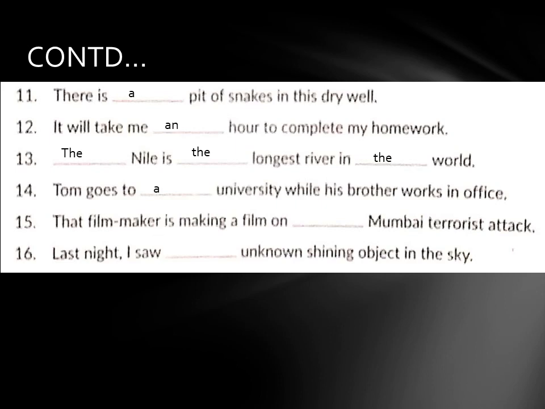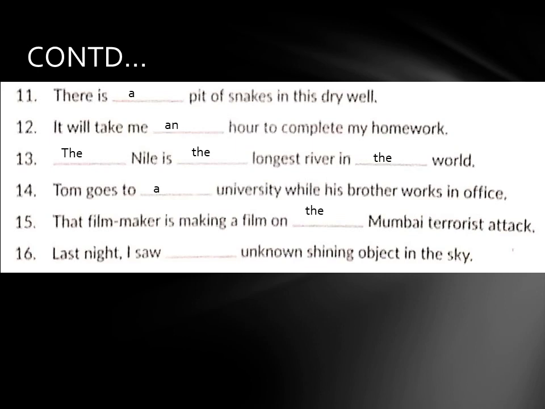Tom goes to a university while his brother works in office. Number 15. That filmmaker is making a film on dash Mumbai terrorist attack. That filmmaker is making a film on the Mumbai terrorist attack.